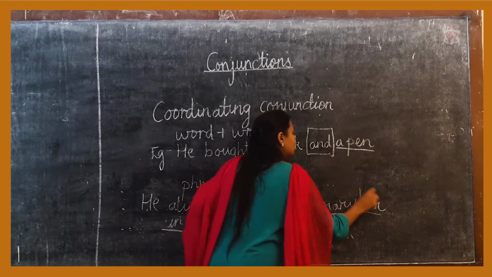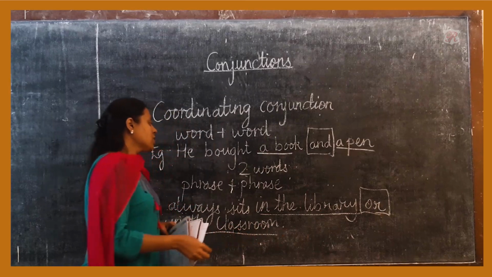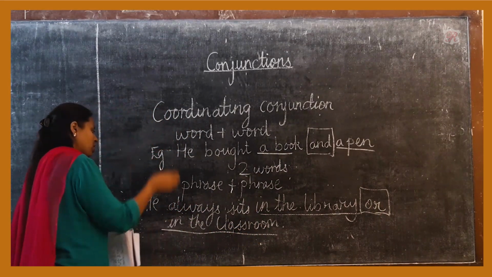And or is the coordinating conjunction used in this sentence.